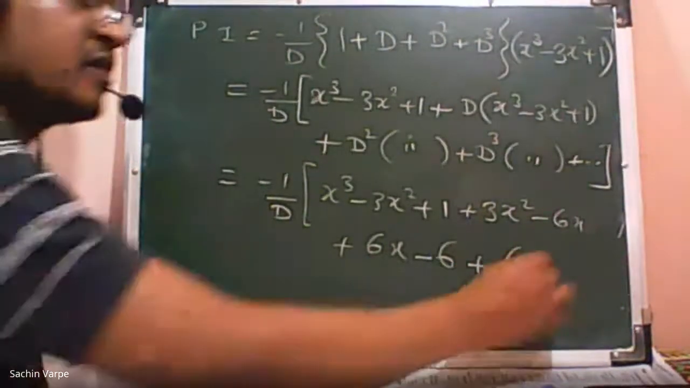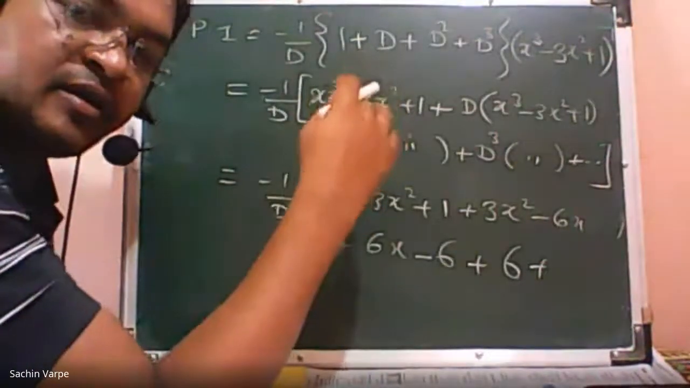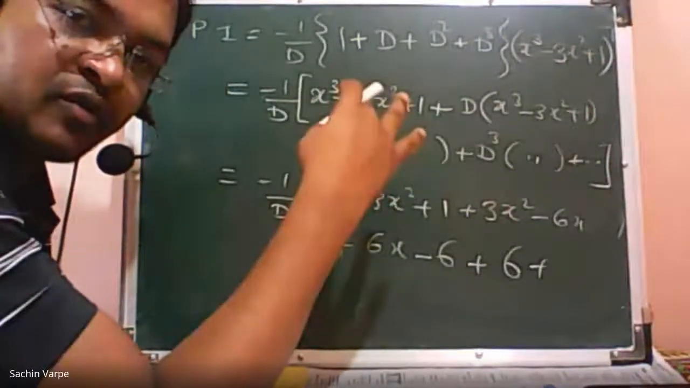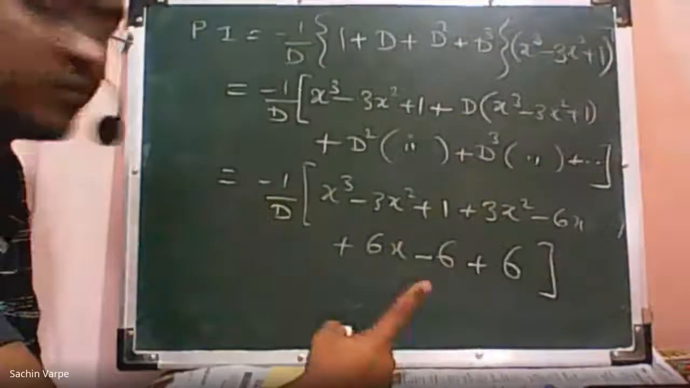And plus D raised to 4 of the same polynomial will be 0. That we have discussed, that the (m plus 1)th derivative of x raised to m will be 0. So D raised to 4 and all further derivatives will be 0. I hope it is clear.